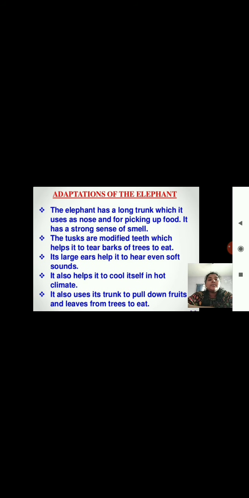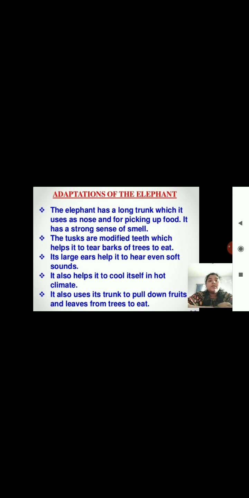Next, last, that is the adaptations of elephant. The elephant has a long trunk which it uses as a nose and for picking up food. It has a strong sense of smell. The tusks, that is the modified teeth, help it to tear barks of the trees to eat. Its large ears help it to hear even soft sounds. It also helps it to cool itself in hot climate.